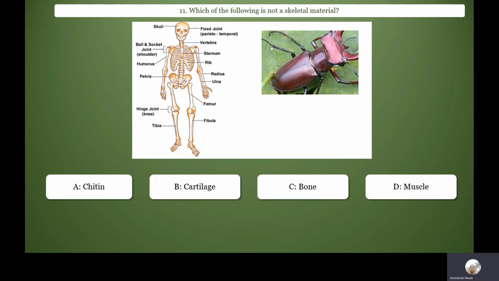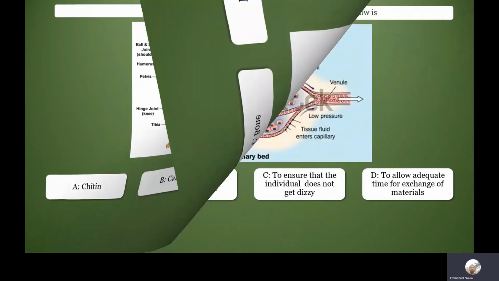Their exoskeleton is made up of chitin, that's arthropods, so it's a skeletal material. Bones and cartilages are found in endoskeleton, that's a type found in humans, so they are skeletal materials. So the correct option here is D. Muscle is not a skeletal material.